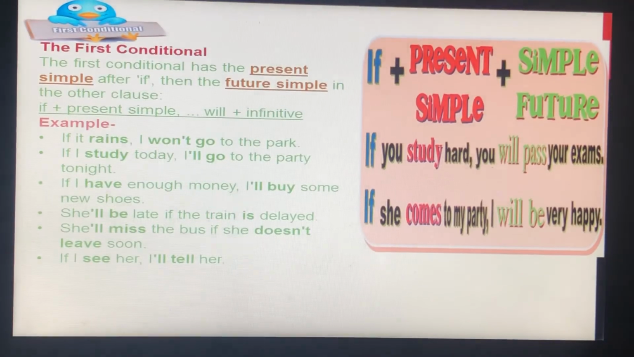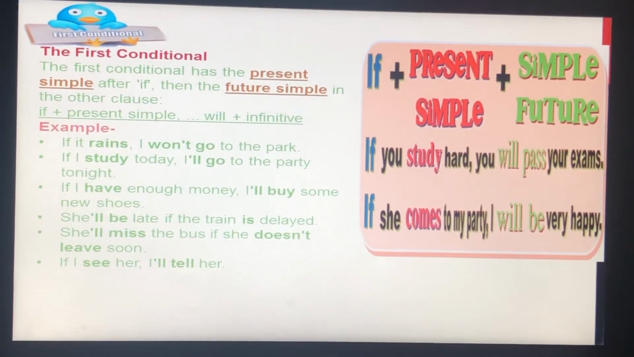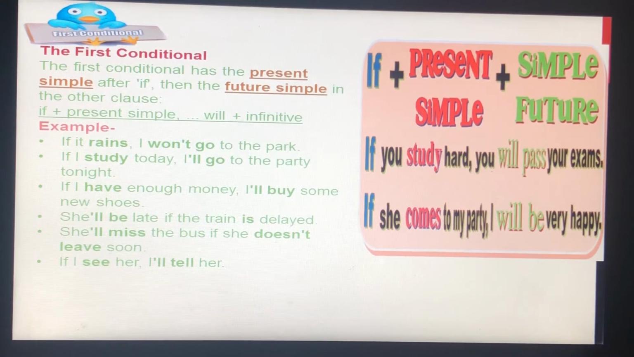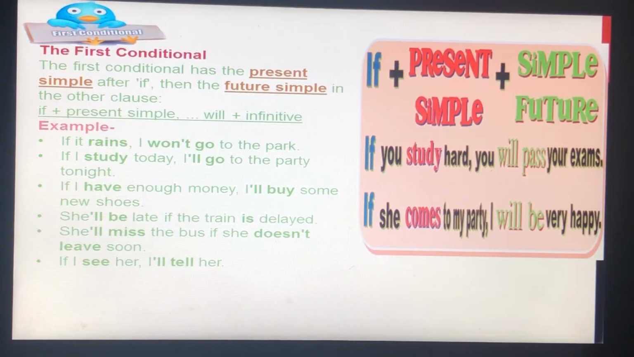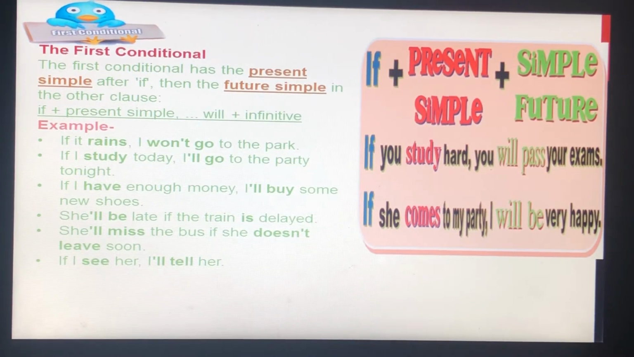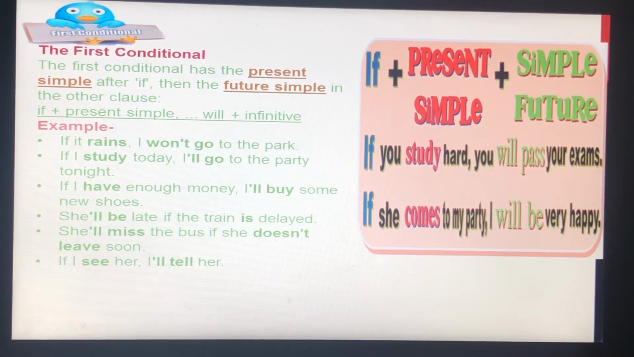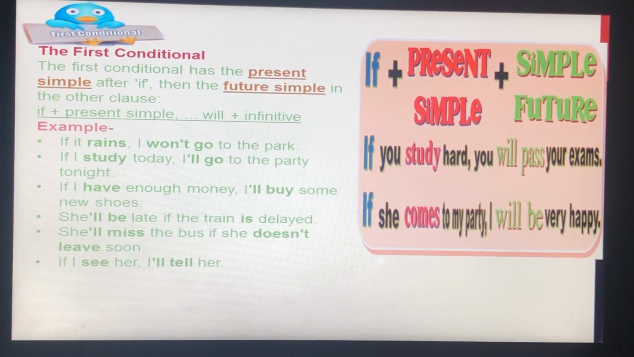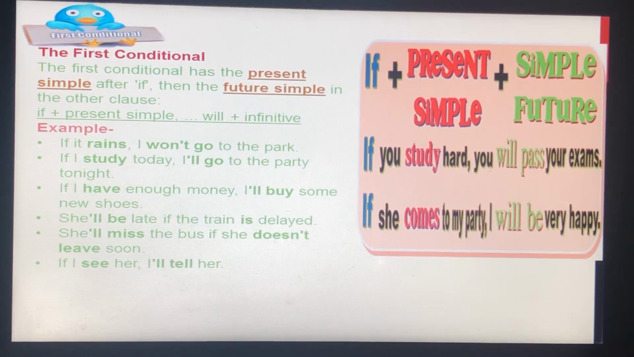Next, the first conditional. The first conditional has the present simple after if, then the future simple in the other clause. If plus present simple, will plus infinitive. It is used to talk about things which might happen in the future. Of course, we can't know what will happen in the future, but this describes possible things which could easily come true. Example, if it rains, I won't go to the park.